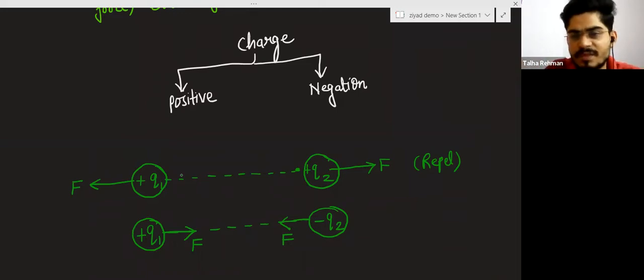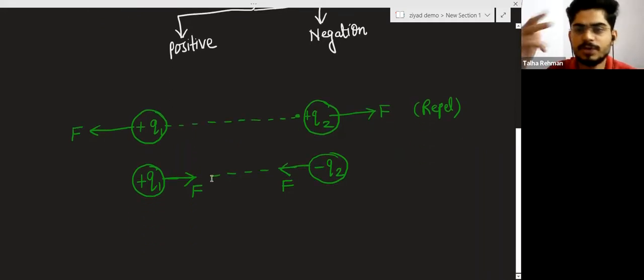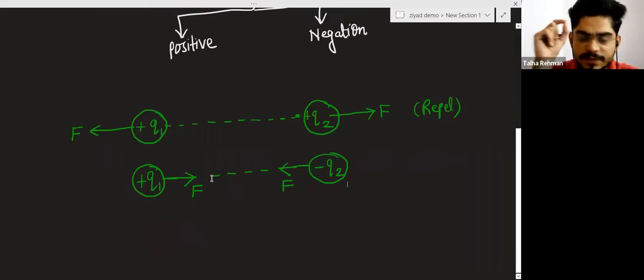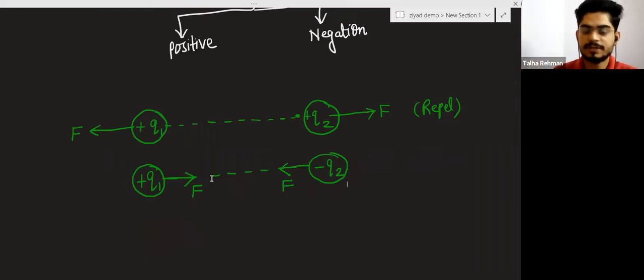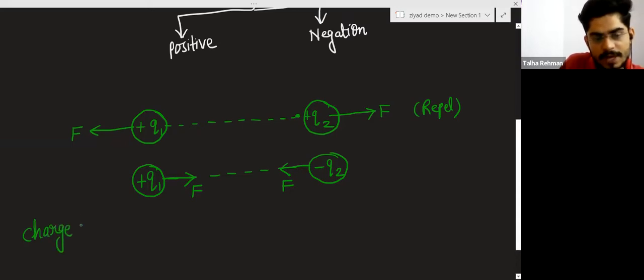And charge is a scalar quantity. There are two types of quantities. Number one is a scalar quantity. Scalar quantities are like speed, distance, work, energy, power, charge. Charge is a scalar quantity, and scalar quantities have only magnitude.